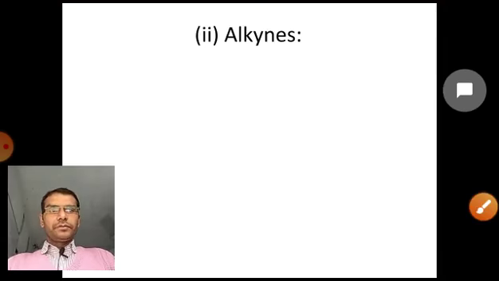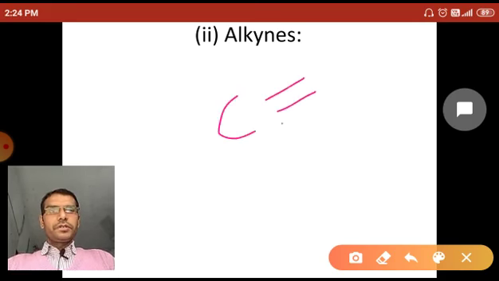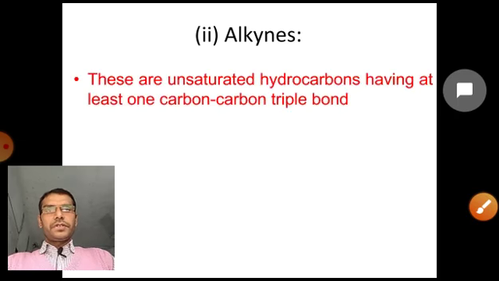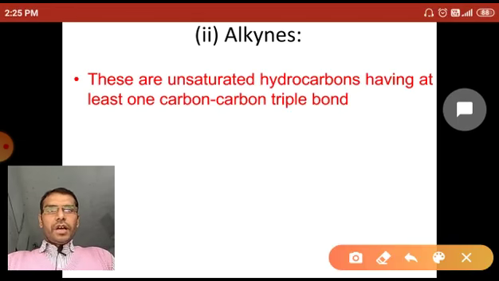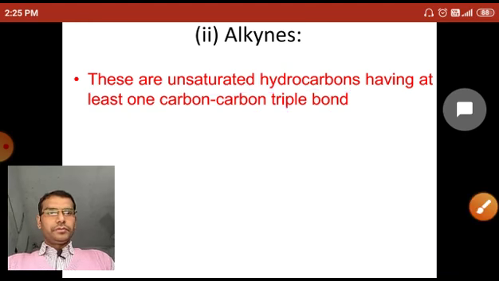Now alkyne. If two adjacent carbons link together by a triple covalent bond in a particular hydrocarbon, that hydrocarbon is called an alkyne. So alkynes are unsaturated hydrocarbons which have at least one triple covalent bond between two carbons.